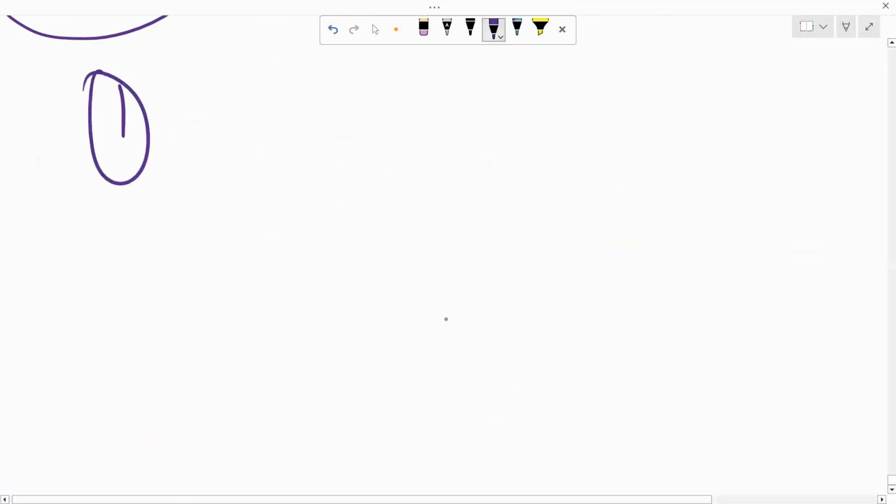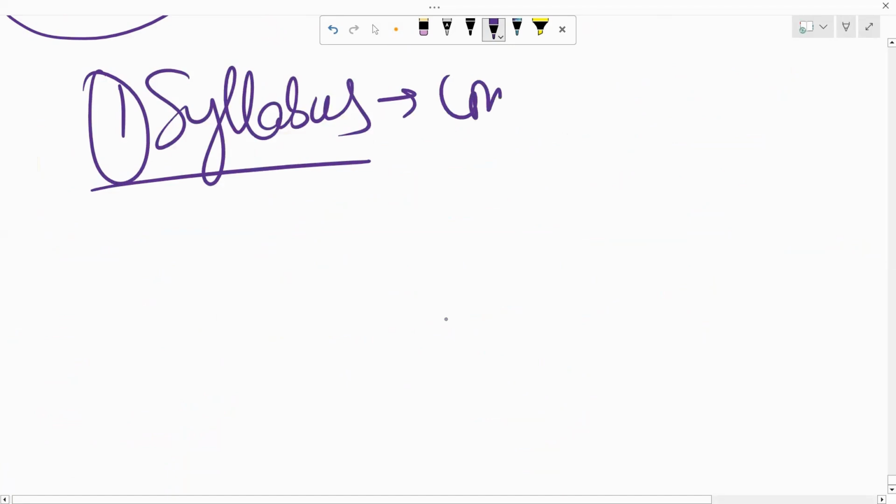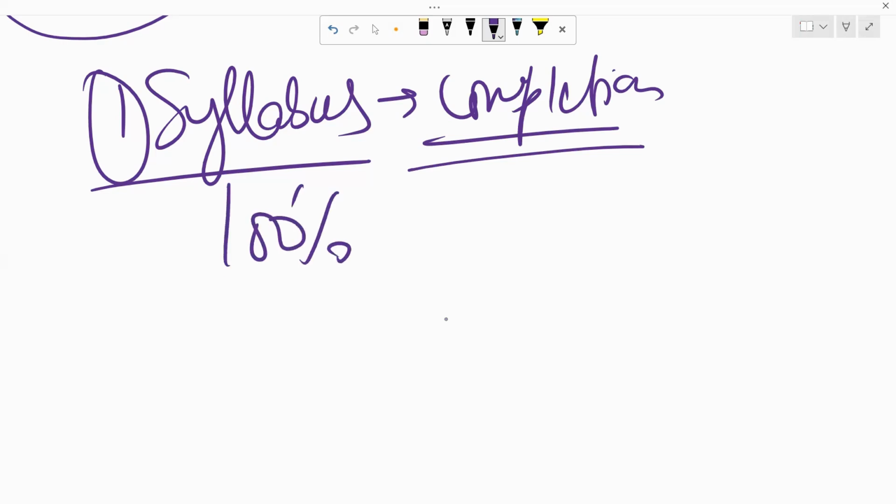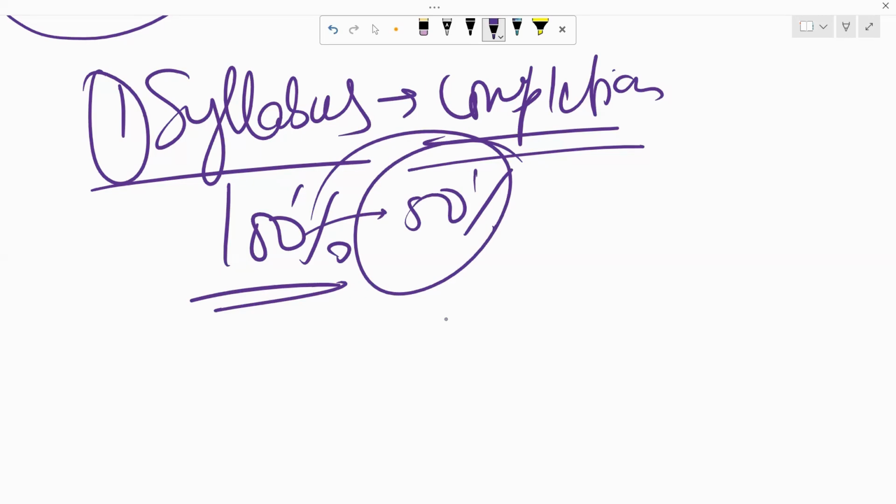So the first thing is, syllabus is very important. Syllabus completion is very, very important. I have seen certain students skip certain portions of the syllabus, which is not recommendable at all. You have to complete the full syllabus, because if you go into the exam with 100% of your practice, then only you'll be able to get at least 50% in your final result, right? So you have to complete the syllabus on time.